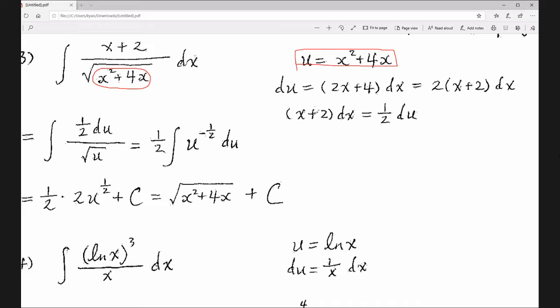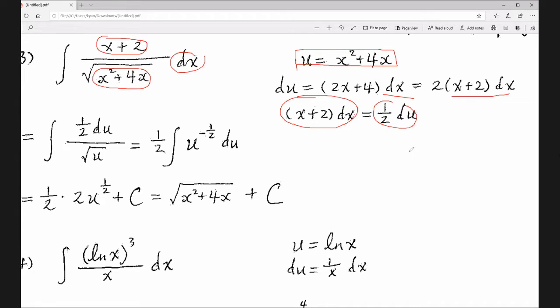Now you can solve for du. du is the derivative times dx, don't forget. The derivative of x squared is 2x, and of 4x is 4. Now 2 is the common factor, you can pull it outside, so you have 2 times x plus 2, dx. Divide by 2, so x plus 2 dx will be 1/2 du.